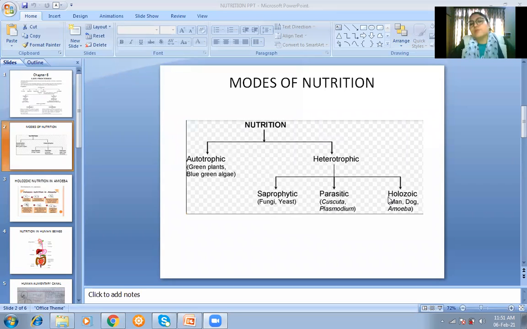Then holozoic mode of nutrition is where the organism engulfs the food, swallows the food, and then the digestion takes place inside the body. Like we humans, dog, and amoeba also. So these are the modes of nutrition.